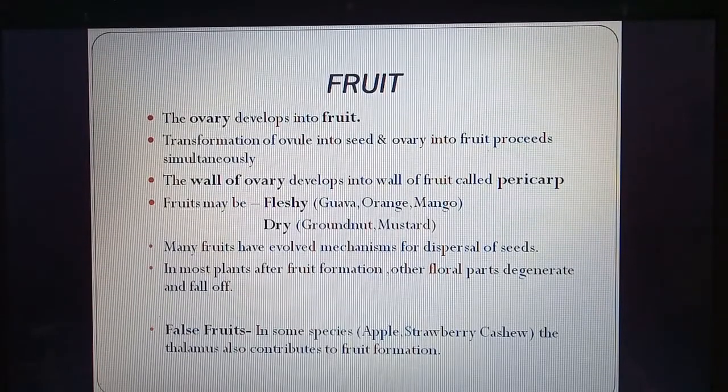Many fruits have evolved mechanisms for dispersal of seeds. So many fruits have evolved many ways by which seeds can be transferred from one place to another. You might have seen cotton, in which the seeds are dispersed through air in the form of parachute-like structures. It is called the parachute mechanism. In most plants, after fruit formation, other floral parts degenerate and fall off. So when the fruit is formed, the sepals and petals fall off.